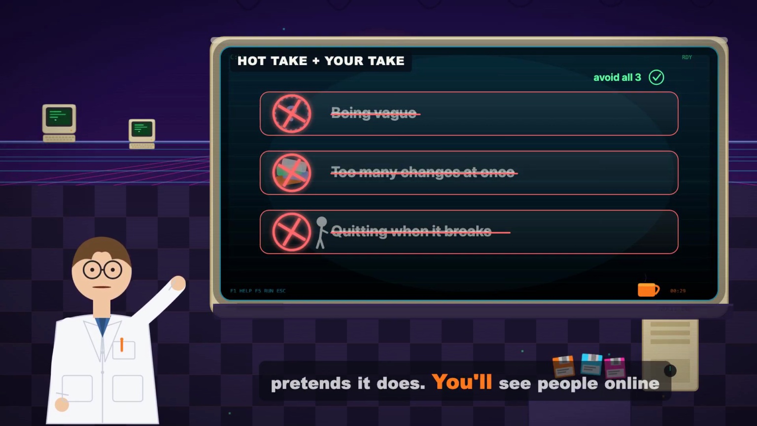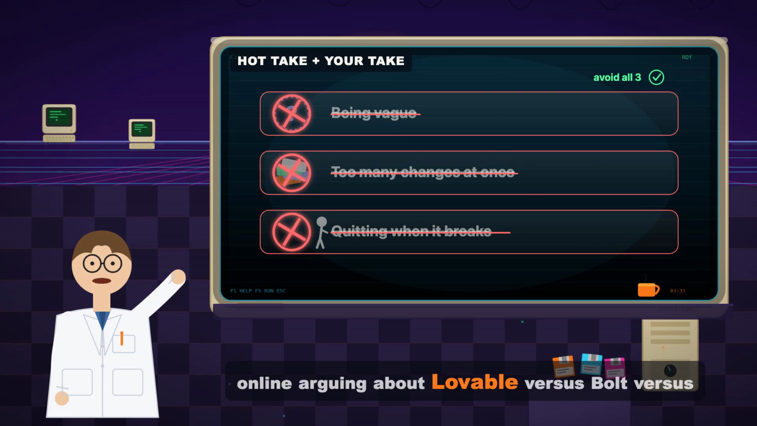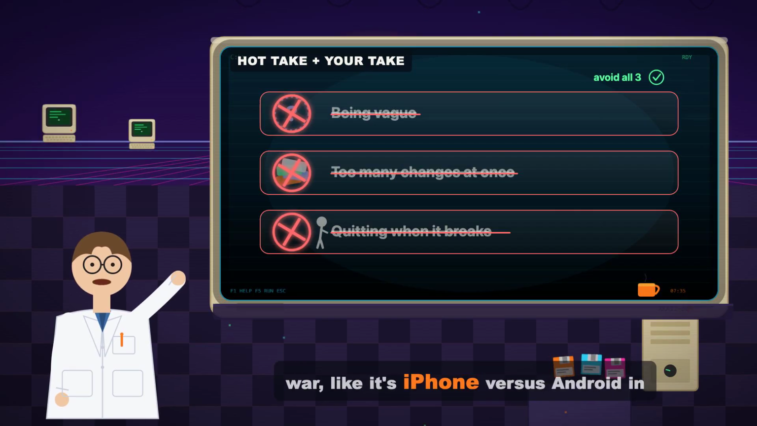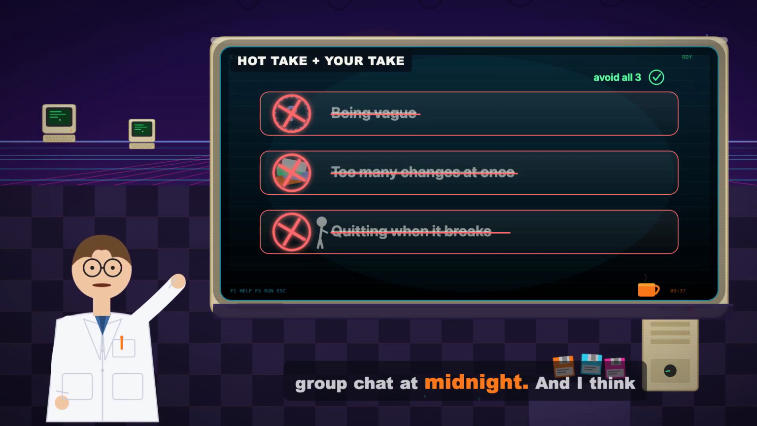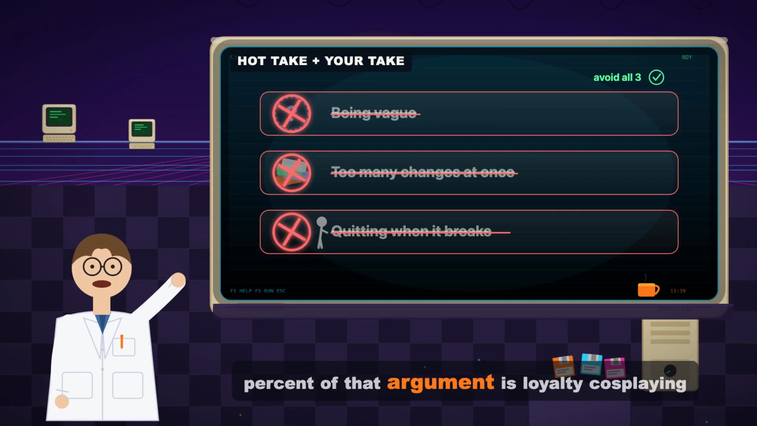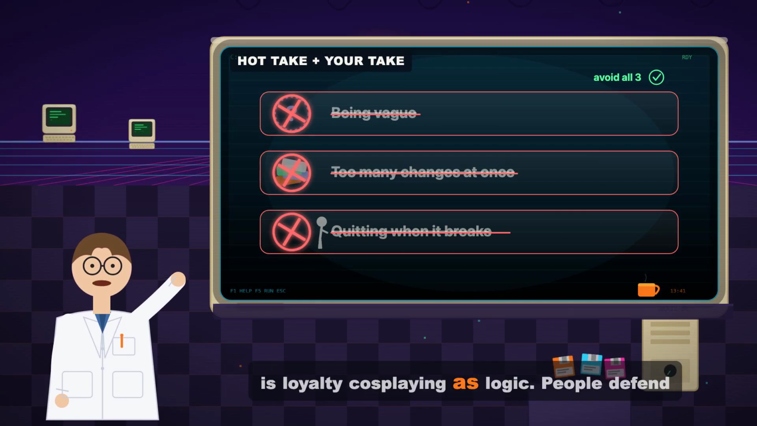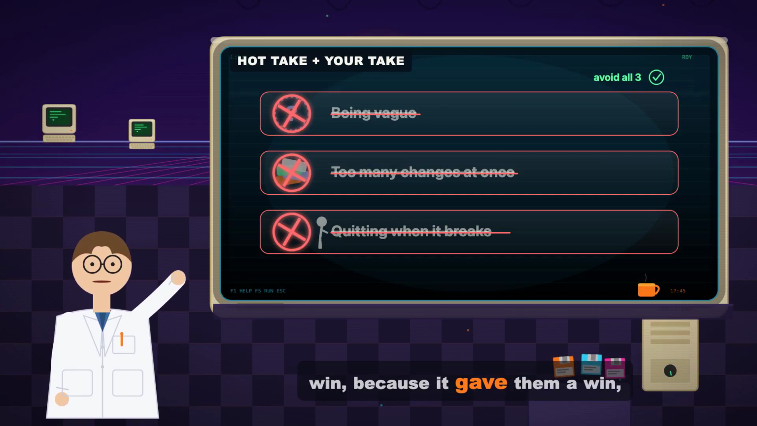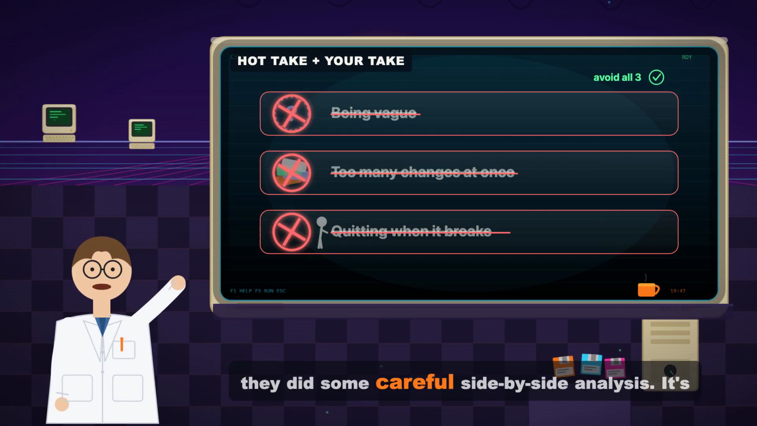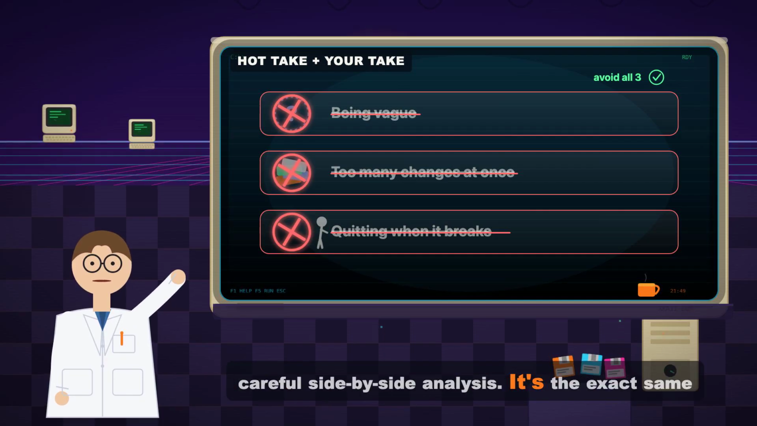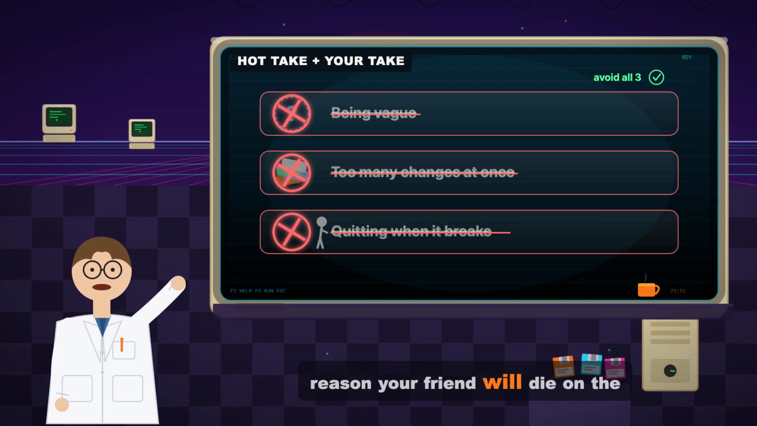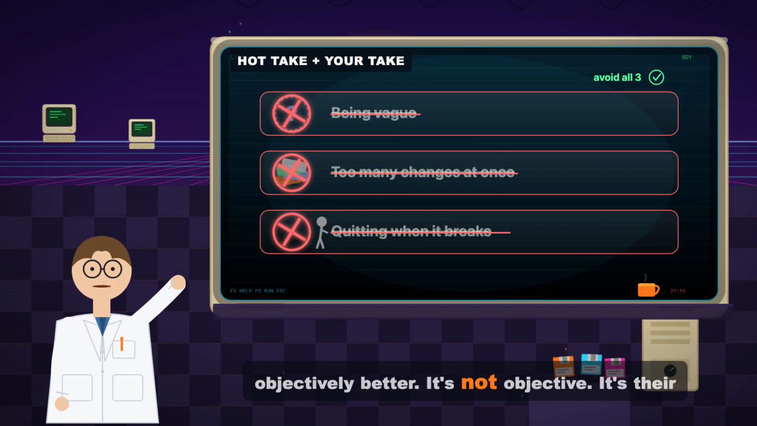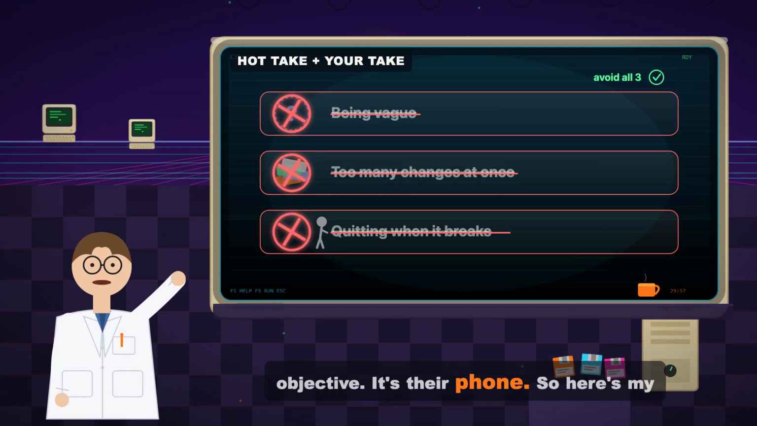pretends it does. You'll see people online arguing about Lovable versus Bolt versus Replit like it's a religious war, like it's iPhone versus Android in the group chat at midnight. And I think 90% of that argument is loyalty cosplaying as logic. People defend the first tool that gave them a win because it gave them a win, not because they did some careful side-by-side analysis. It's the exact same reason your friend will die on the hill that their phone is objectively better. It's not objective, it's their phone.